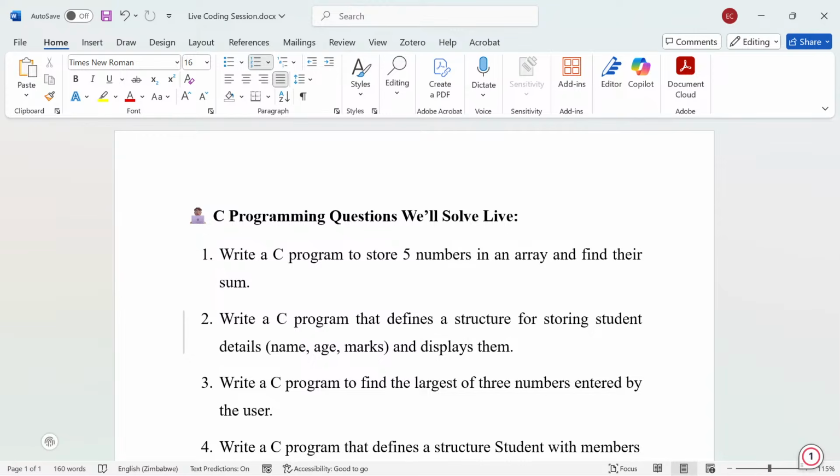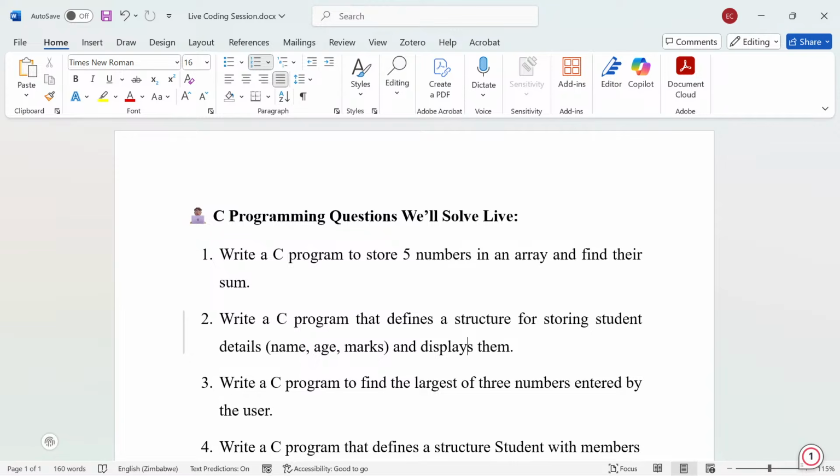So if you want to do this question, you need to look at what this question demands of you. The first thing to notice is that there is the involvement of structures. So you need to make use of those structures.